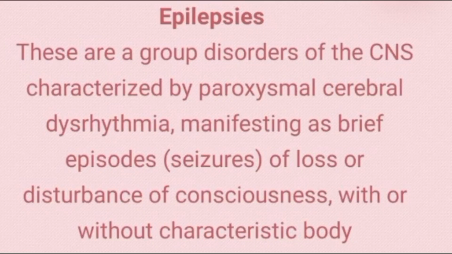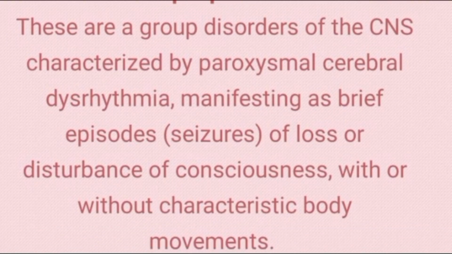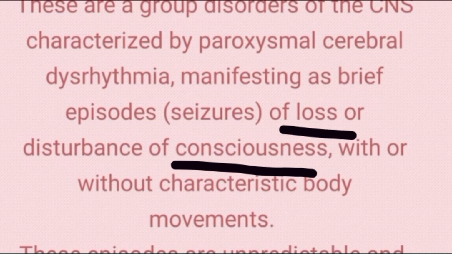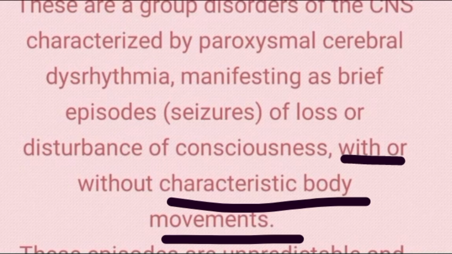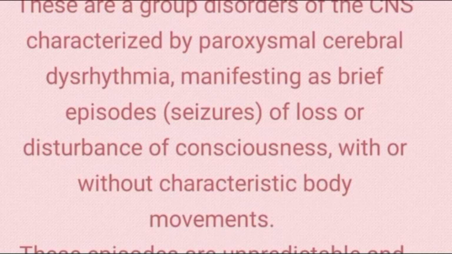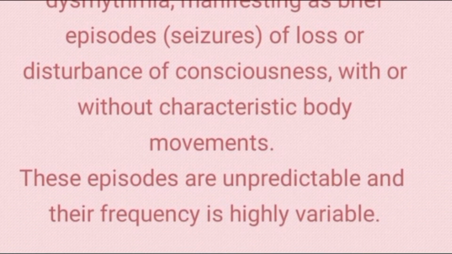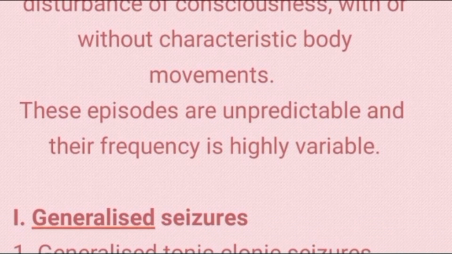So, what is epilepsy? It is a group of CNS disorders characterized by paroxysmal cerebral dysrhythmia. Okay, so what is that? Between two episodes of seizure, the patient remains completely normal. There is loss of consciousness, and it is also characterized by, with or without, characteristic body movements, which are the convulsions. So we have the paroxysmal cerebral dysrhythmia, loss of consciousness, and convulsions. These episodes are unpredictable and their frequency is highly variable.